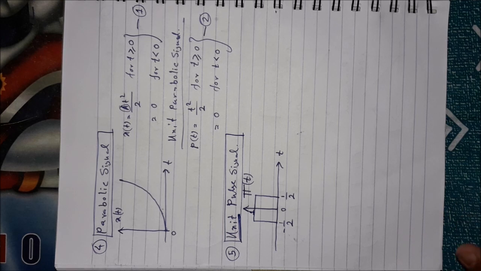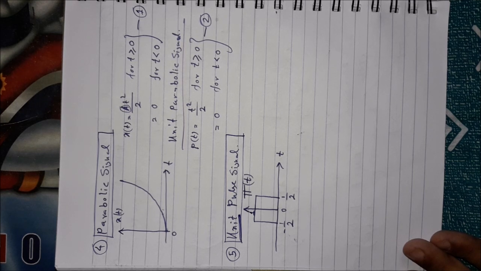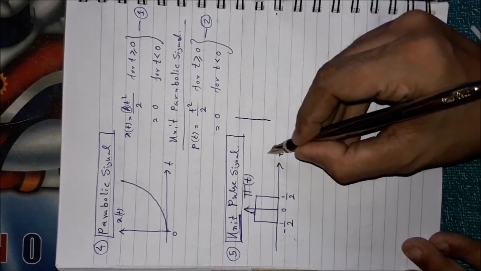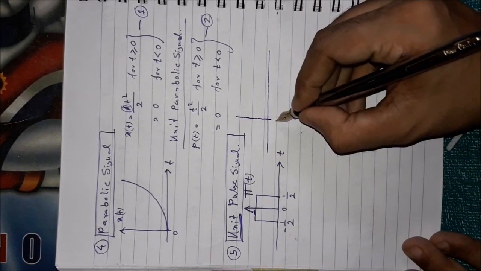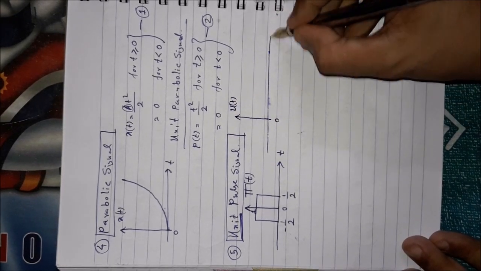So how can you draw this particular unit pulse signal by means of some other standard signal? Let me try with the step signal, the unit step signal. What was the unit step signal? It was like that, on the t axis.